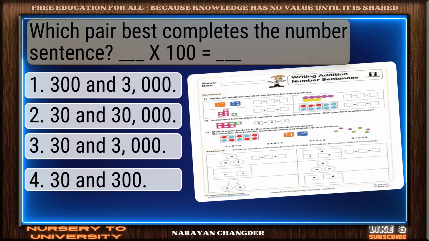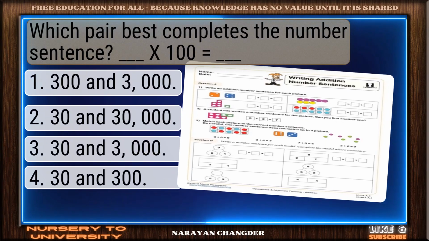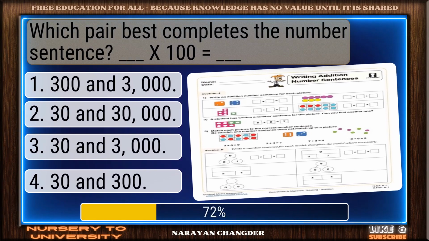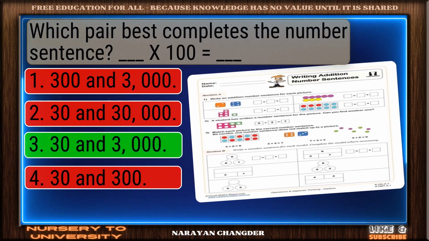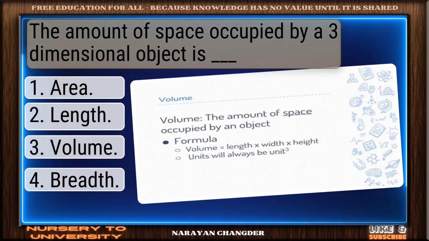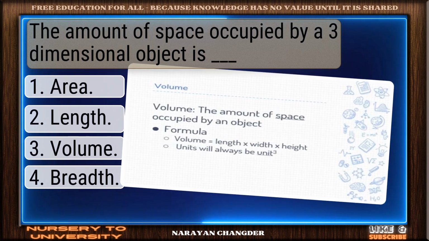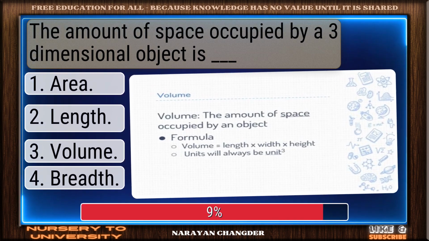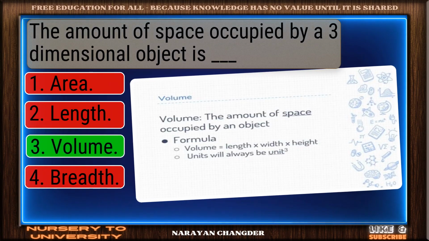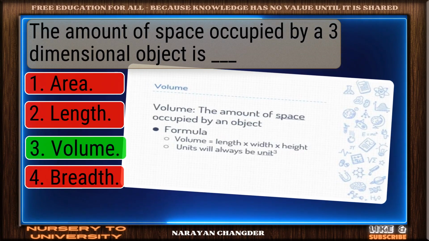Which pair best completes the number sentence? Dash x 100 equal to dash. Sharp thinking. 30 and 3000 is the right choice. The amount of space occupied by a three-dimensional object is dash. Excellent choice. Volume is the right answer.